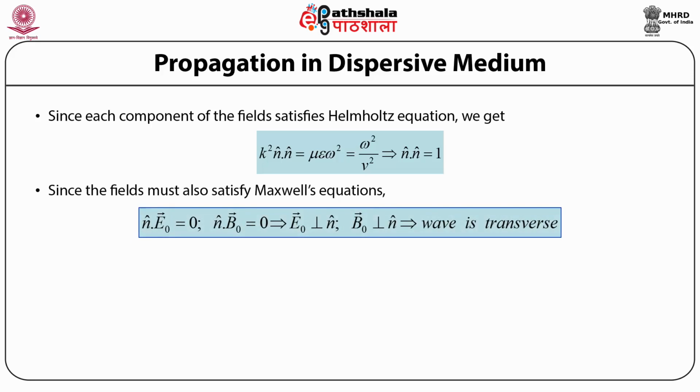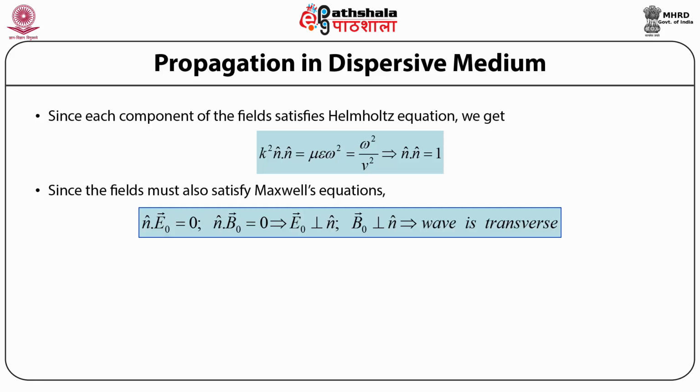Also, since the fields must satisfy Maxwell's equations, if we write down the first of Maxwell's equations, that is n cap dot the electric field vector E naught, this is equal to 0. Similarly, n cap dot the magnetic field induction vector B naught is also 0. So from these two equations, one can conclude that the amplitude of the electric field vector E naught is perpendicular to n cap, that is, the direction of propagation of the wave.